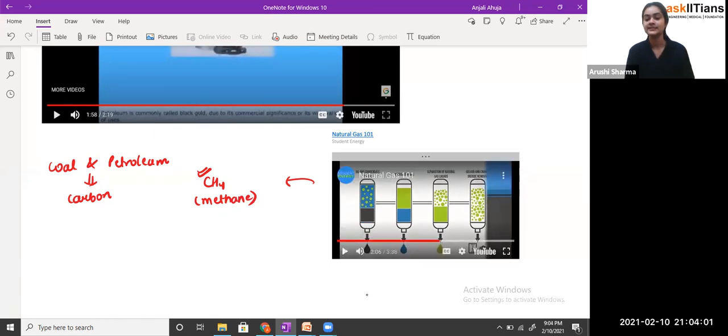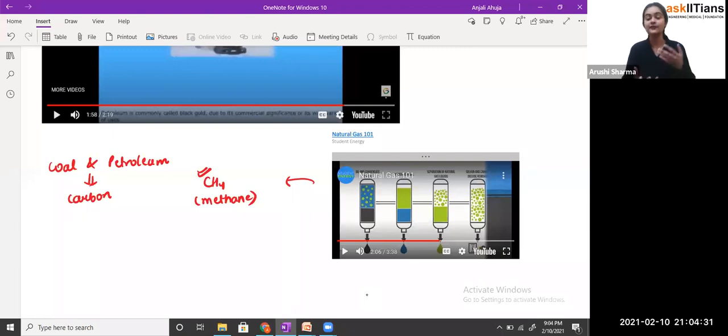See, this is the process of how they are separating the substances. First of all, impurities, then water particles are getting removed. If any natural gas is present in liquid form, it is getting removed. Then if it has any sulfur dioxide or any other gas, it is getting removed. So step by step, students, we remove impurities. If any other substance is present in the natural gas, we can consider it an impurity, because what we want is pure natural gas which we can use for our purposes.